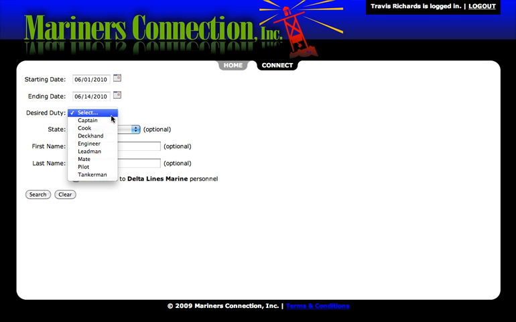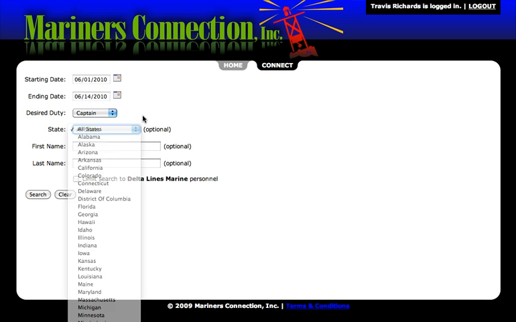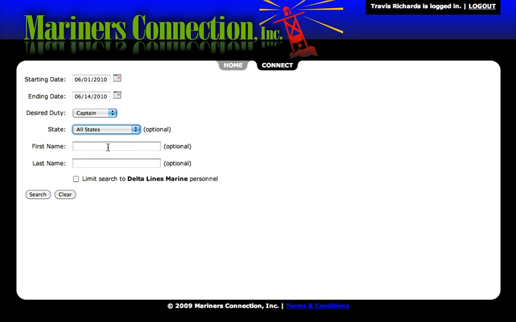And then the desired duty. Right now in our database, these are the only duties we have. If you have more duties that you need, then you let us know. But we're looking for a captain. If you let us know, we can add those duties to the database. That's not any problem. And I'm just going to leave this to all states again so I can look for anybody anywhere. And I'm not going to put anything in the first or last name field because I want it to look for everybody. And the first search I'm going to do is for anybody in any company who is a captain, who said they can be a captain on those dates.